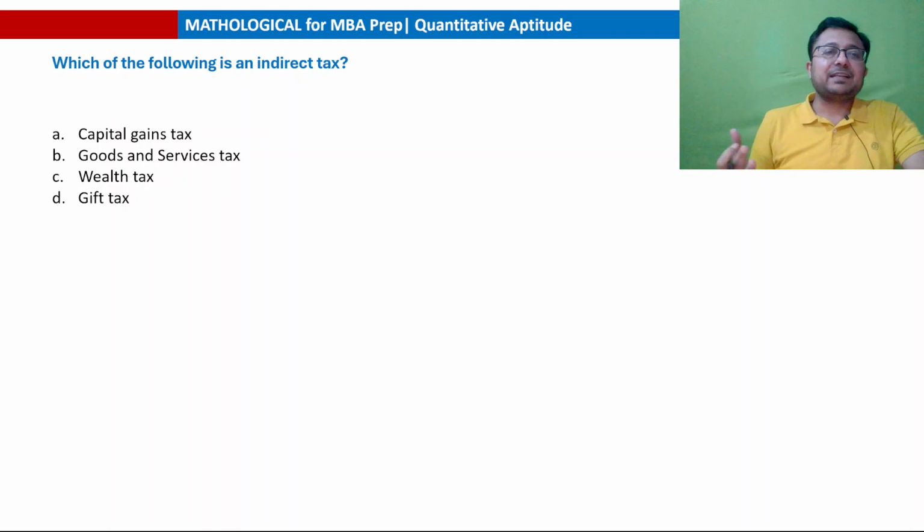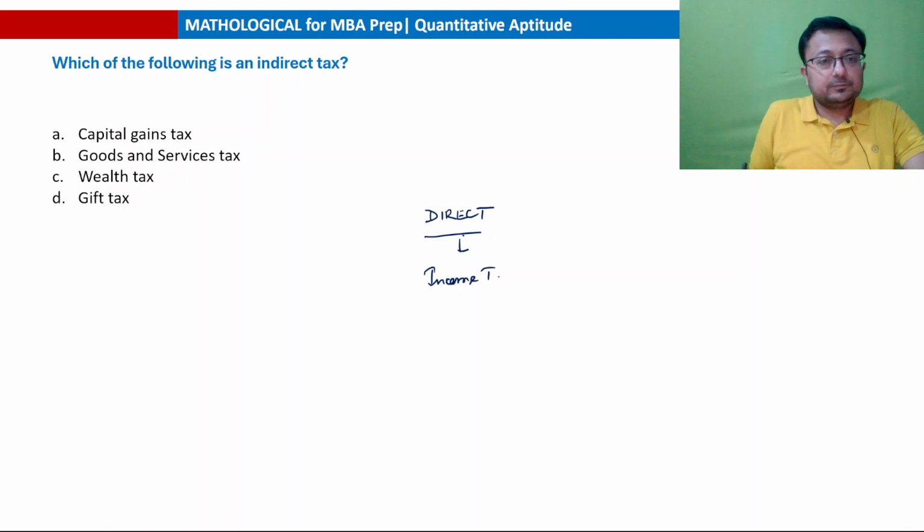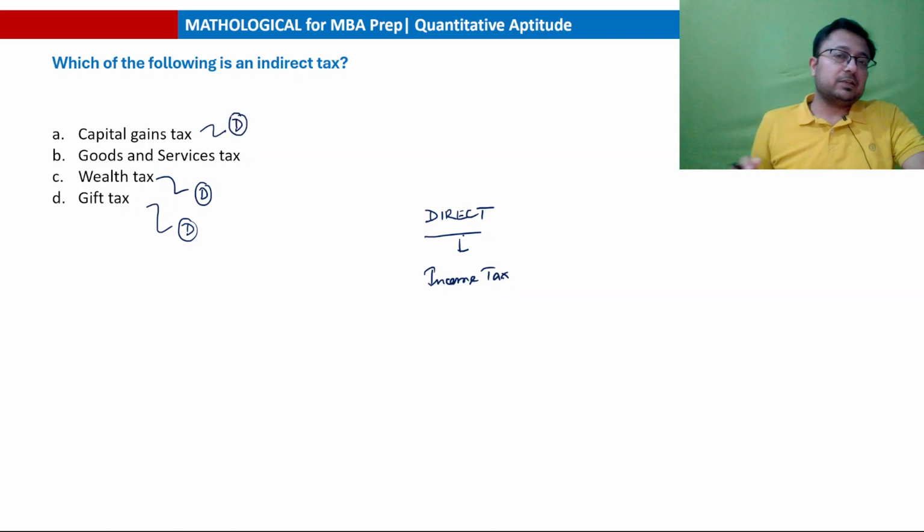For example, income tax is a direct tax. ठीक है, direct tax is paid by the taxpayer directly. For example, income tax. ठीक है, wealth tax is also direct tax. Gift tax is also direct tax. And capital gains tax is also a direct tax. Short term capital gain, long term capital gain, you have to pay the tax directly. ठीक है, only goods and services tax among the given options is an indirect tax.